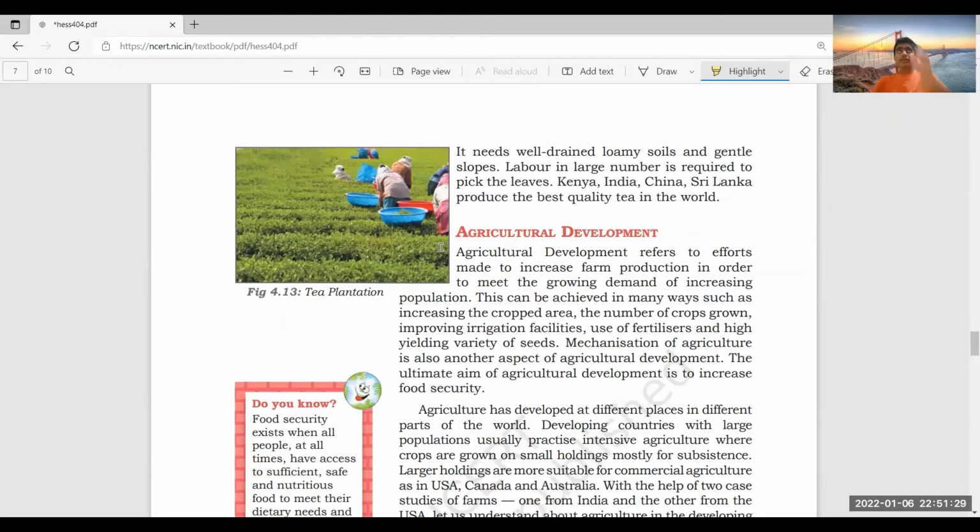See, I'm telling you now, when you're learning about crops, a small suggestion: remember in which soil it is growing, the temperature, like high to moderate, and whether rainfall is high or less. Remember which crop it is, a fiber crop or a food crop or a beverage crop, and at least remember one or two major producers of it. That's all you need when you're asked a subjective question.